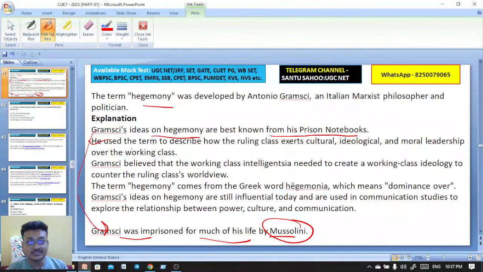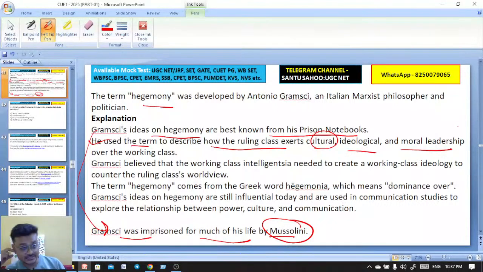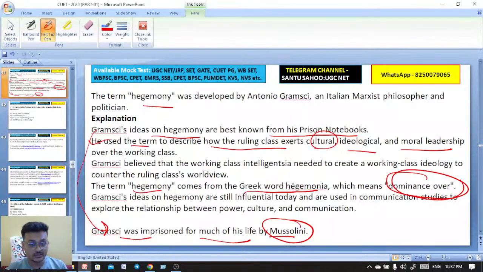He used the term hegemony to describe how the ruling class exerts cultural, ideological, and moral leadership over the working class. The term comes from the Greek word hegemonia, which means dominance over. These ideas are still influential today and are used in communication studies to explore the relationship between power, culture, and communication. Got it?